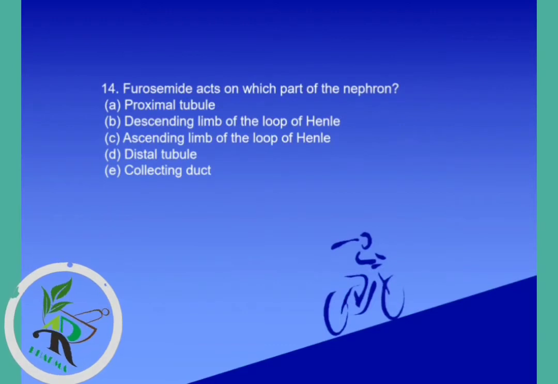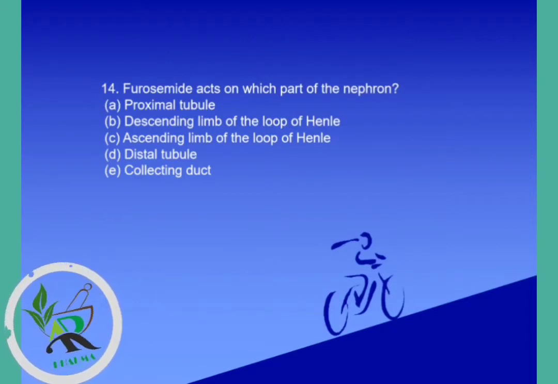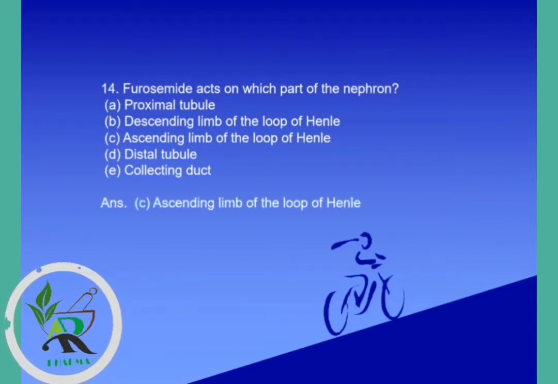Next question. Furosemide acts on which part of the nephron? Basically, furosemide is a diuretic drug. Options are proximal tubule, descending limb of loop of Henle, ascending limb of loop of Henle, distal tubule, collecting duct. But the correct answer is ascending limb of loop of Henle. Furosemide specifically acts on the ascending limb of loop of Henle.